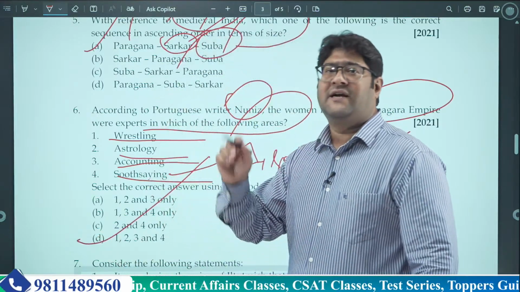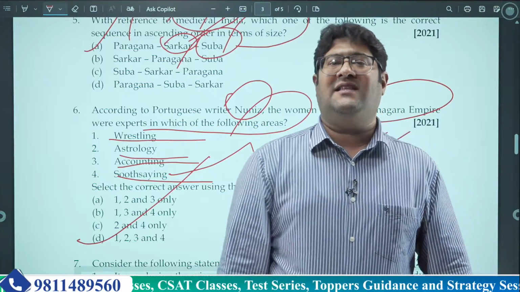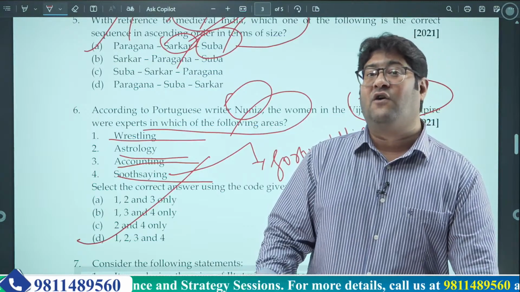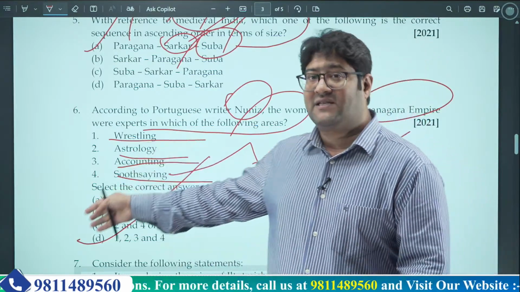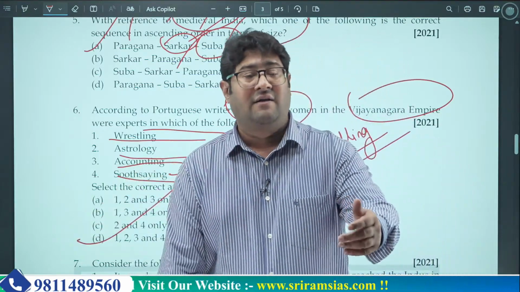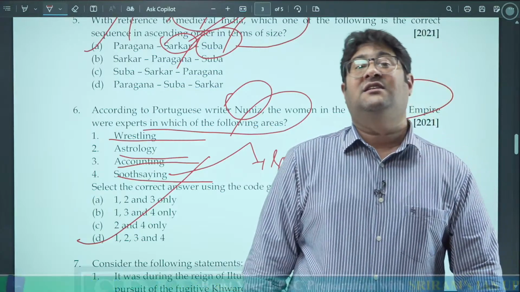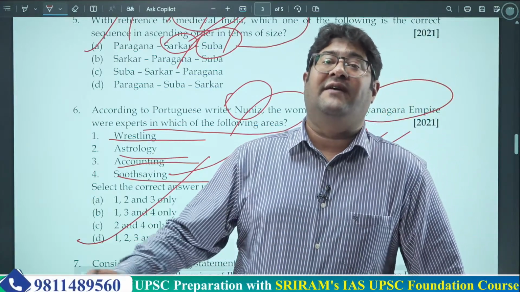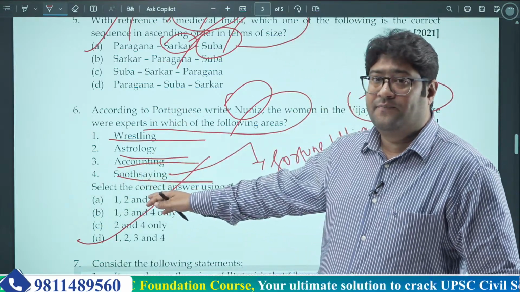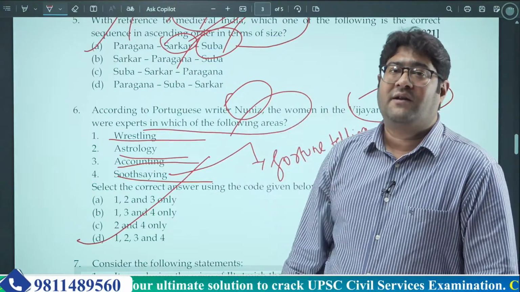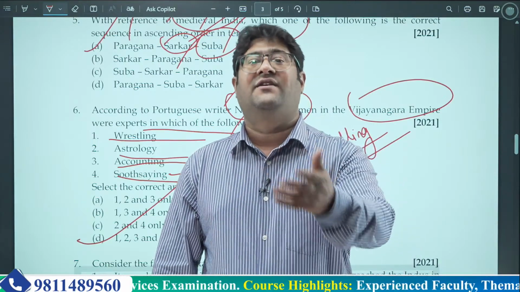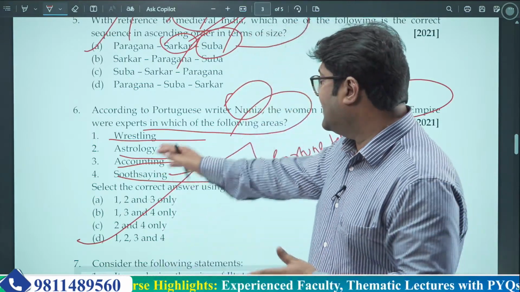Now, what does it tell about the Vijayanagar Empire? It tells us that the Vijayanagar Empire was very progressive towards women. They were involved in wrestling, astrology, accounting. These kind of activities have a legacy of being associated only with men. But as you can see here, even the women of Vijayanagar Empire were involved in them. So it tells a lot about how progressive the empire was. Okay, so the correct answer is D.